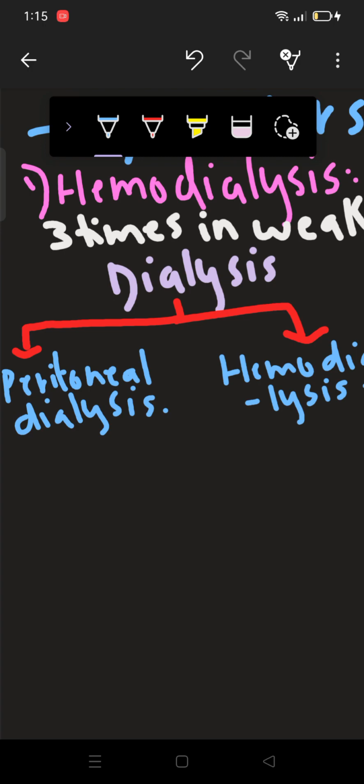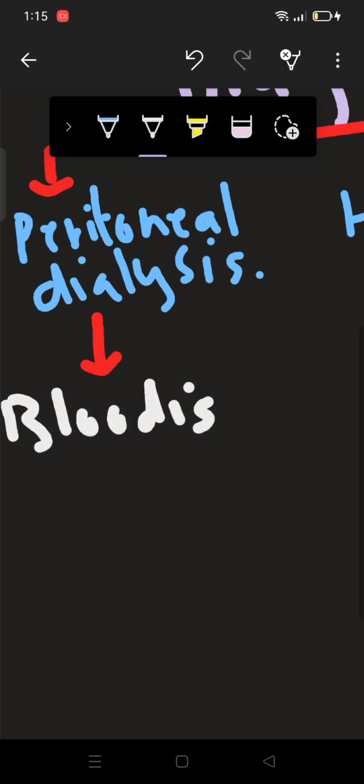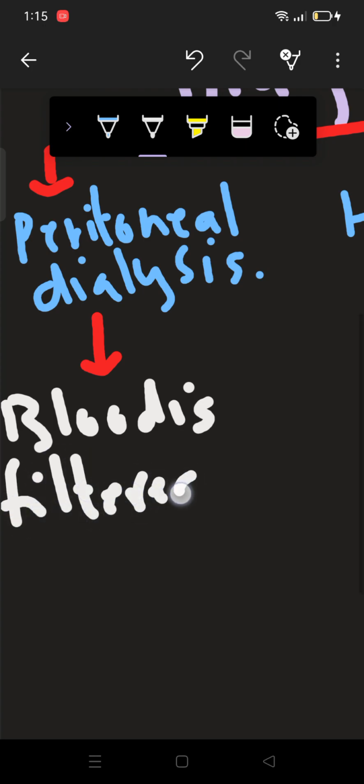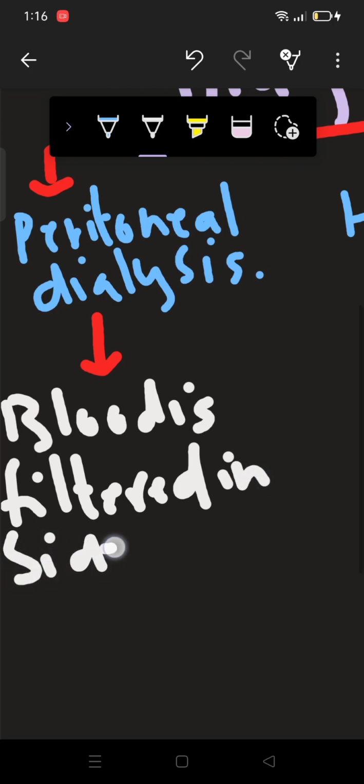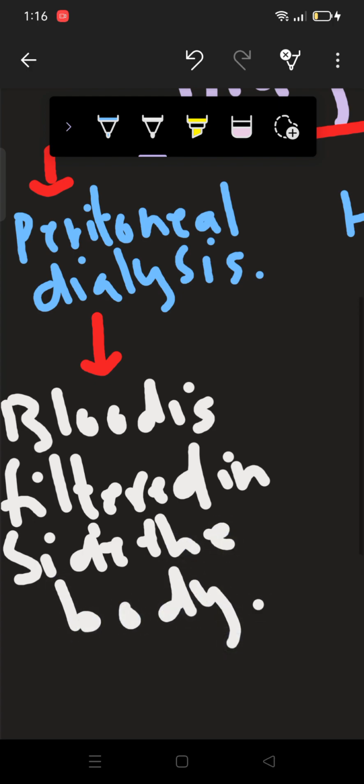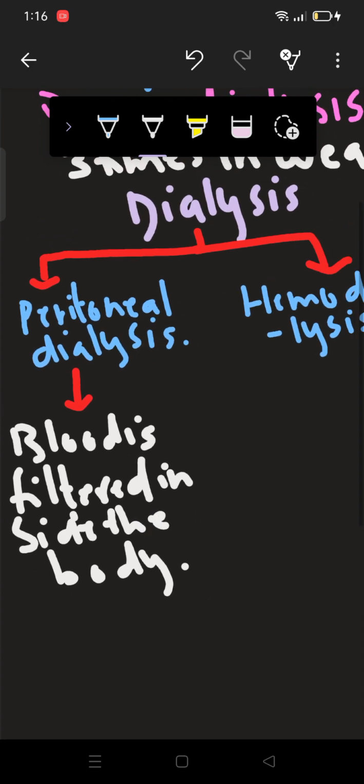So what is peritoneal dialysis? Peritoneal dialysis is where blood is filtered inside your body. So let me write this down as well. In peritoneal dialysis, blood is filtered inside the human body. Alright, human blood will be filtered inside his body.